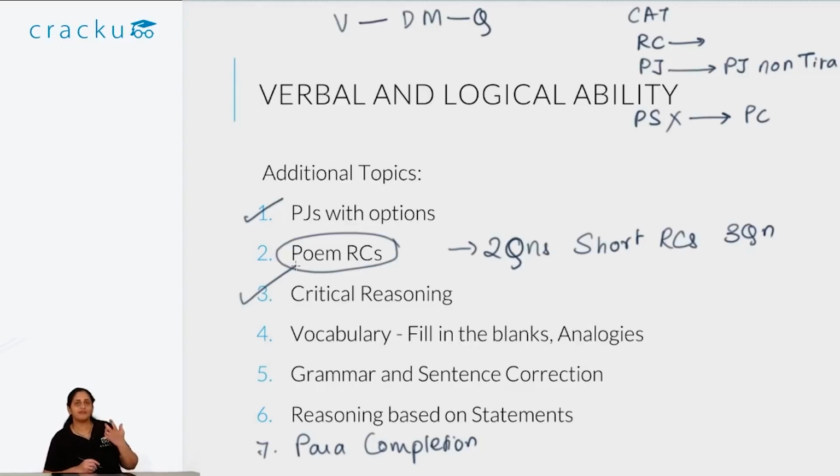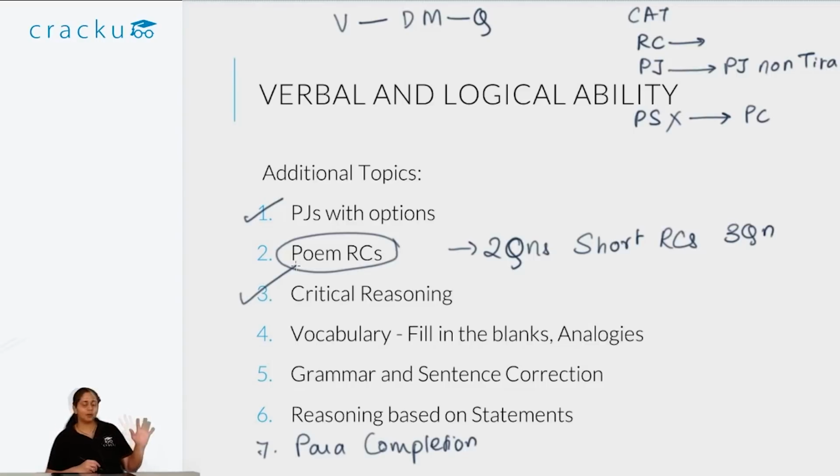Another type of questions that come which are not part of CAT are grammar and sentence corrections. You can have 1 or 2 questions from grammar and sentence correction. You can either be asked to pick the grammatically correct sentence, where the same sentence is given in slightly modified forms. 5 sentences are given, of those 5 you have to pick the sentence which is the most grammatically correct. Another type of grammar question which is slightly harder is where you are given 5 sentences and asked, okay, how many of these 5 sentences are grammatically correct? Then you say that, okay, 1, 3 and 5 are grammatically correct, and then you have to mark that answer. So this is an additional thing that you have to learn.